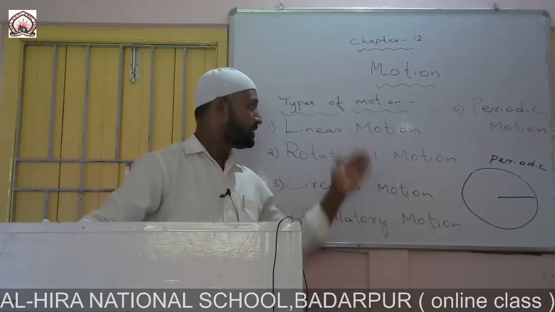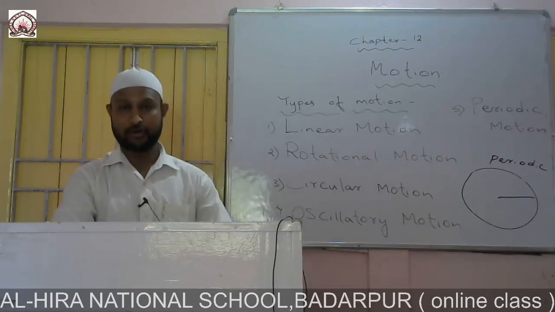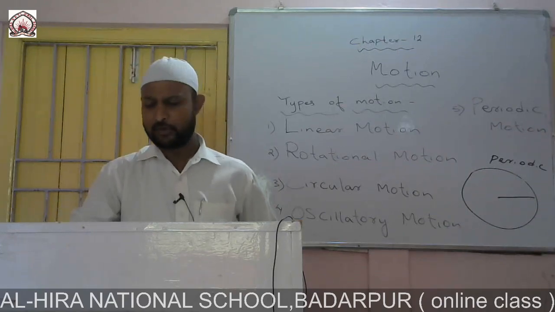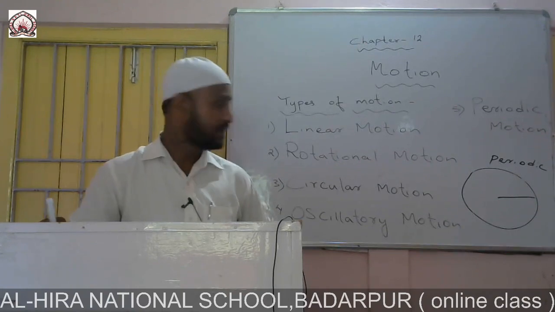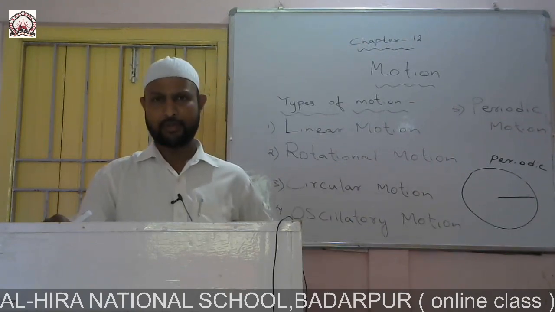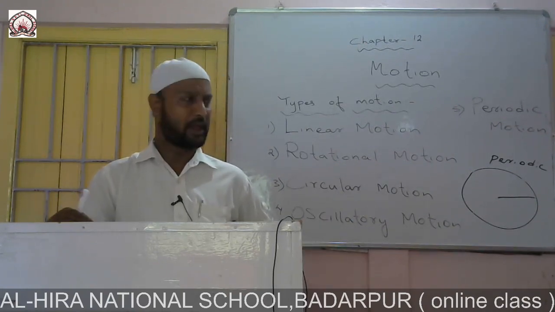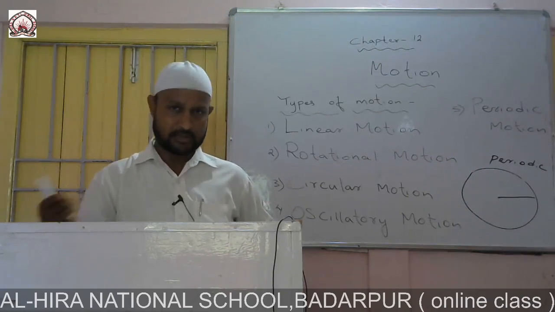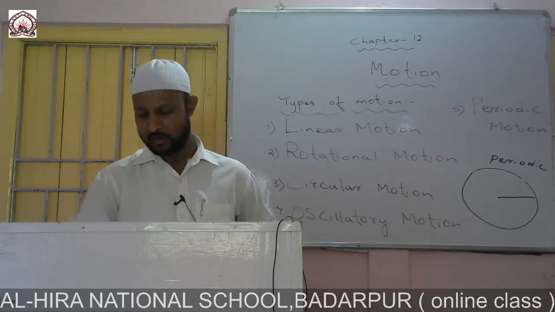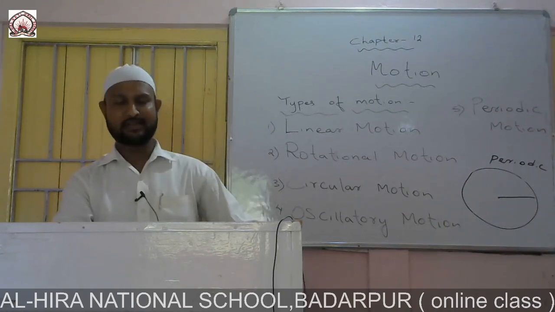Now, our next topic regarding the types of motion is periodic motion. What is periodic motion? Just now I discussed the term periodic. When any motion or event occurs at fixed intervals of time, it is described as periodic motion. There are many examples, like the oscillations of a swing.